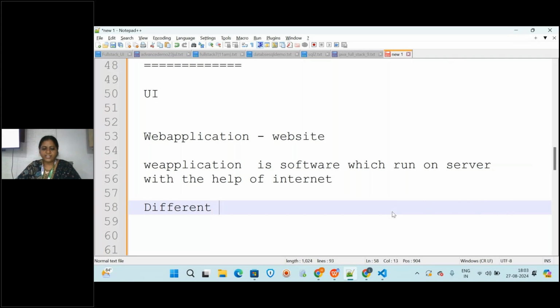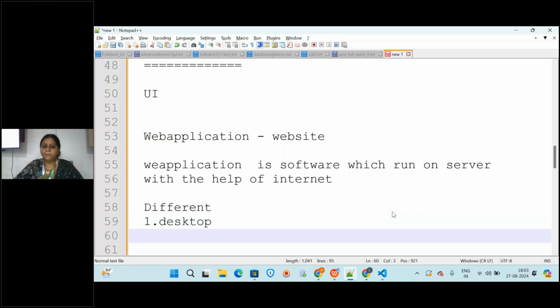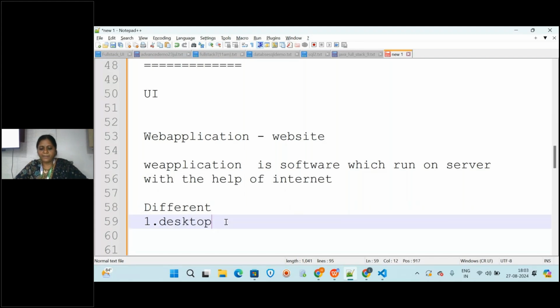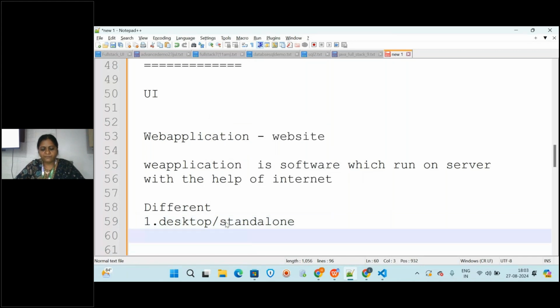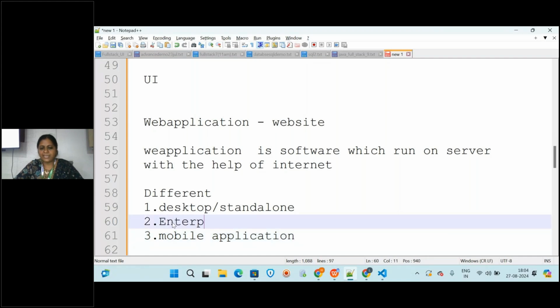So what are the different applications we have? Like desktop applications, correct? We have desktop or standalone applications, and you will have web applications which run on the internet, like Facebook and all. And also you will have mobile applications. Those which work on a server, you can also call enterprise applications.